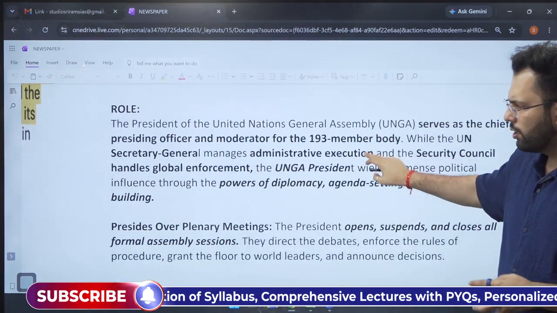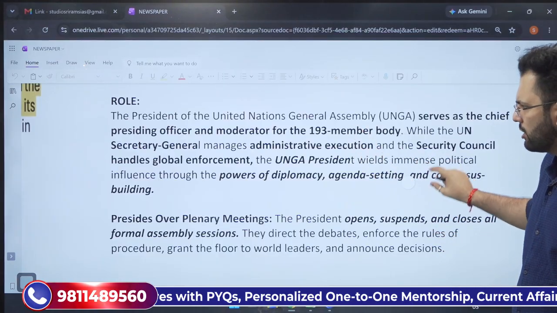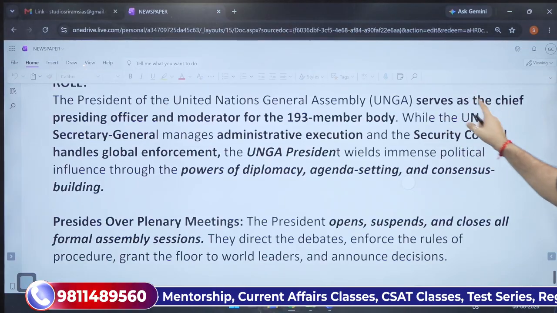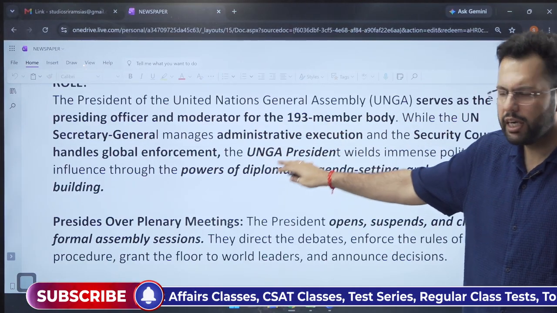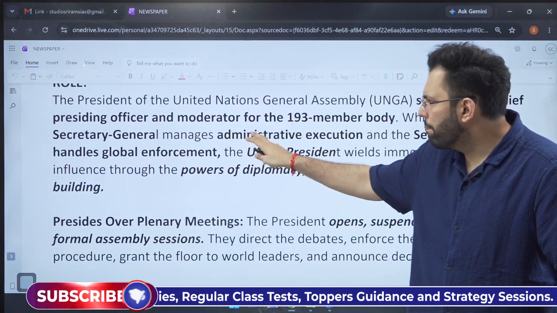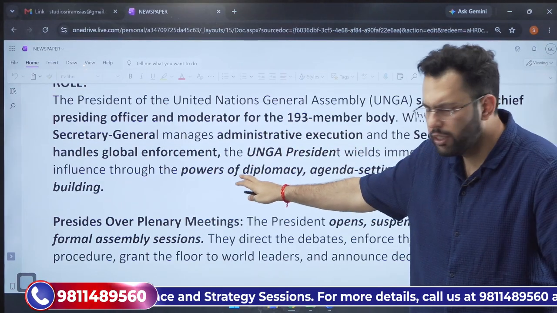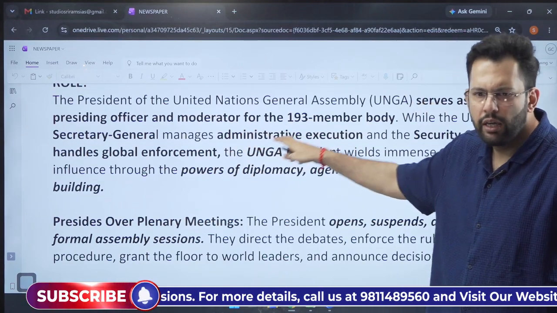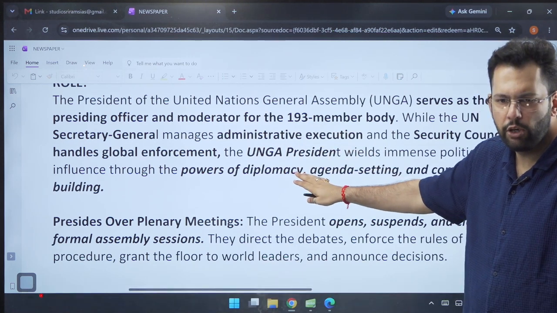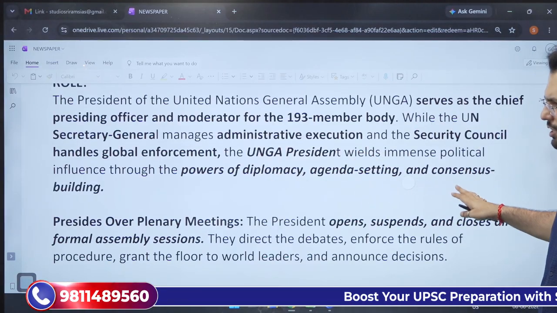And what is the role? The main thing is the role, and how it is different from the Secretary General. So what is written? The President of UNGA serves as the Chief Presiding Officer and Moderator of the 193 member body. The Secretary General manages the administrative execution, and the Security Council handles the global enforcement. So the Secretary General basically manages administrative execution. While the UNGA President provides powers of diplomacy, agenda setting, and consensus building.